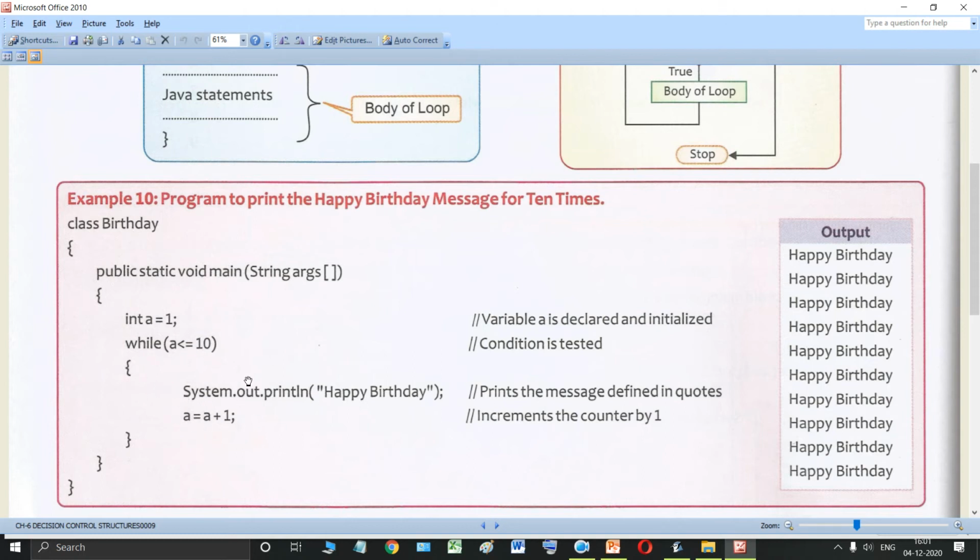It will keep on printing until the value of a becomes 11. As soon as this value becomes 11, this condition will become false, and as soon as this becomes false, it will not enter this loop, but it will come out of the loop and the program will get terminated. So this is how it will print the happy birthday message 10 times using the while loop.